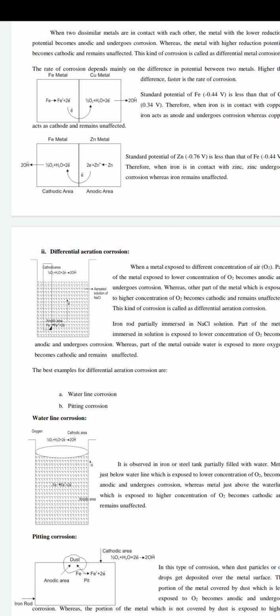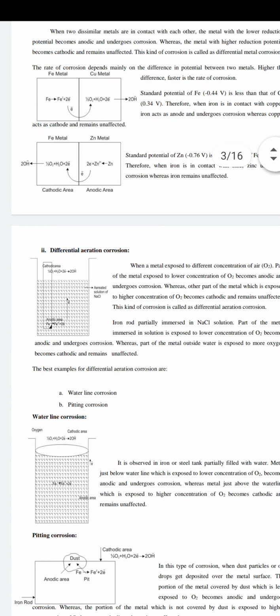The name itself indicates it. Suppose you have taken a metal, and that metal is dipped into an aerated solution, not completely but partially. So you have partially filled or partially dipped it into a beaker containing water, sodium chloride, or any other sulfate solution, or of course even only water. The thing is, the metal should not be immersed completely; you have taken a partially immersed metal.